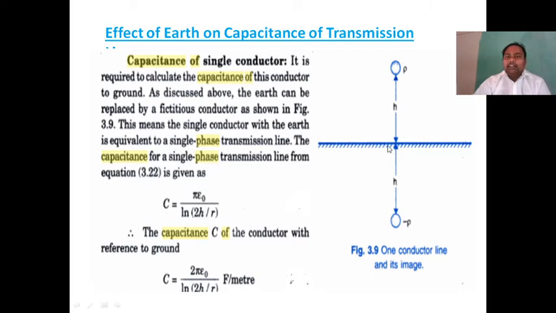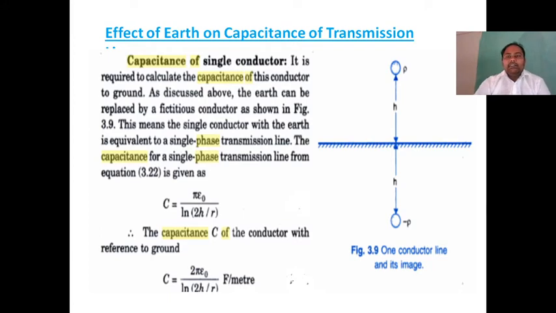Another point is the distance between earth and the actual conductor is h, and also the distance between earth and the image conductor is also h. Earth to above we put the actual conductor, earth to below we put the image of the conductor, with the same distance. These are the very important points according to Kelvin's image law.